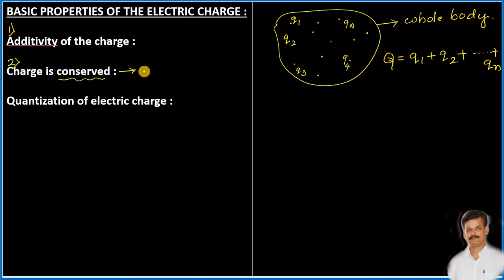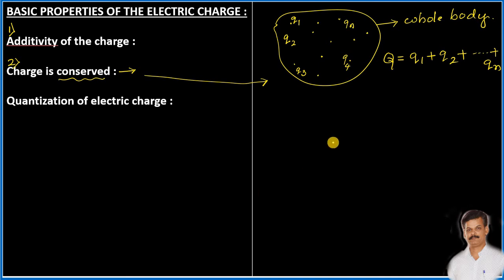See, conservation gives the meaning of protection. It means charges present in a system are protected.